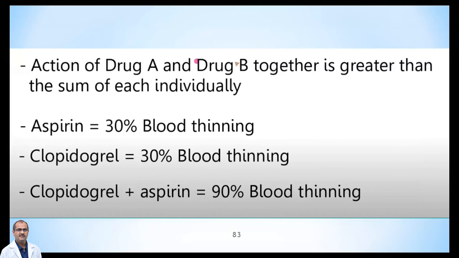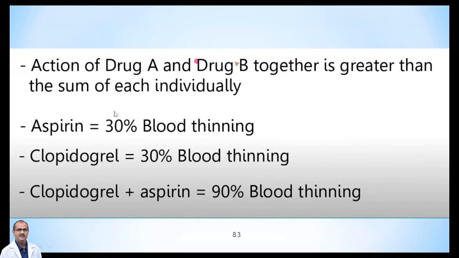One example is aspirin, which has a blood thinning or anticoagulation effect in the blood, whereas clopidogrel also has about 30% blood thinning effect, whereas whenever we combine both together, then we get 90% blood thinning effect.